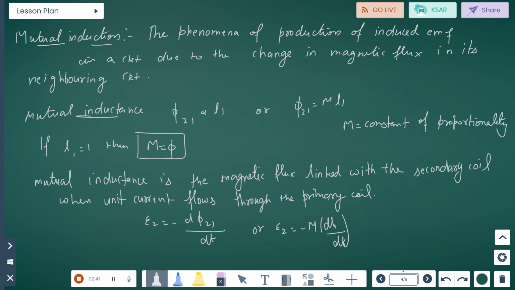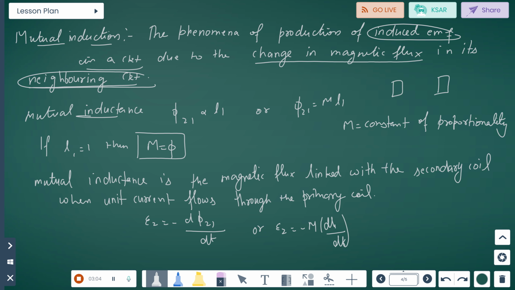Mutual induction. Mutual induction is the phenomenon of production of induced EMF in a circuit due to the change in magnetic flux in its neighboring circuit, the circuit nearby. As an example, suppose we have one circuit and we have another circuit. The phenomenon is the production of induced EMF in a circuit. In this circuit, induced EMF is produced when in the neighboring circuit there is a change in magnetic flux.